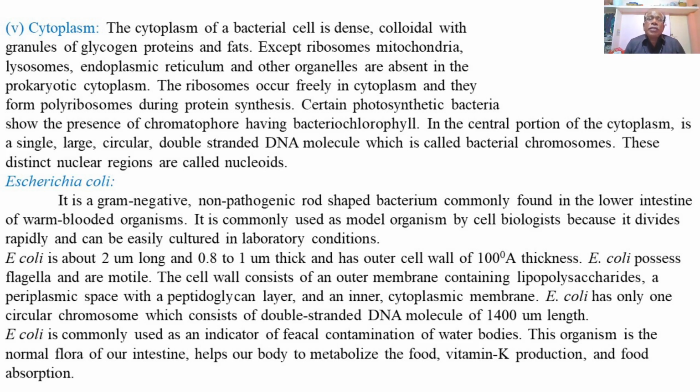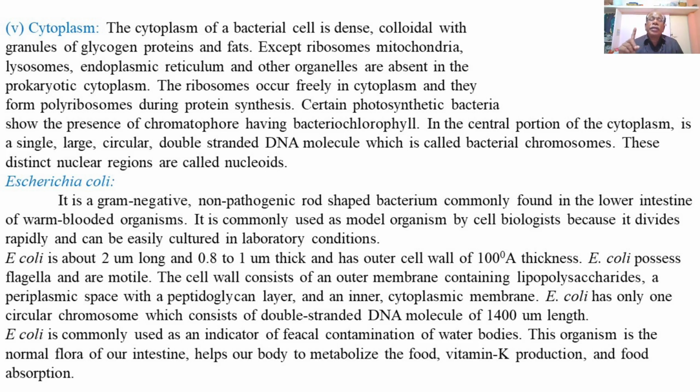It is commonly used as a model organism by cell biologists because it divides rapidly and can be easily cultured in laboratory conditions. So E. coli is an important model organism for research purposes.